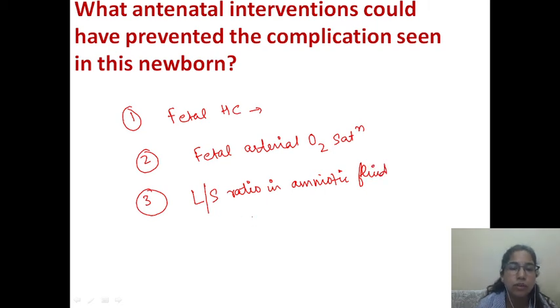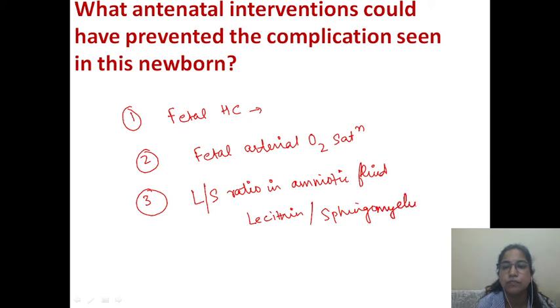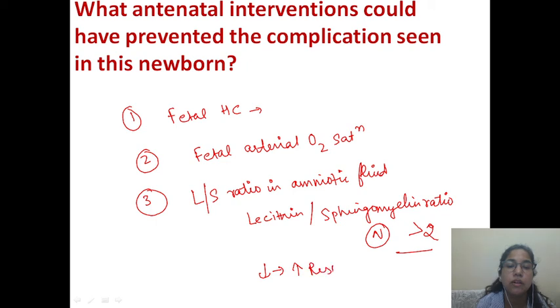So what happens? Lecithin to sphingomyelin ratio, normally it is more than 2, but if it is less, it certainly predicts that there is risk of RDS in the newborn.